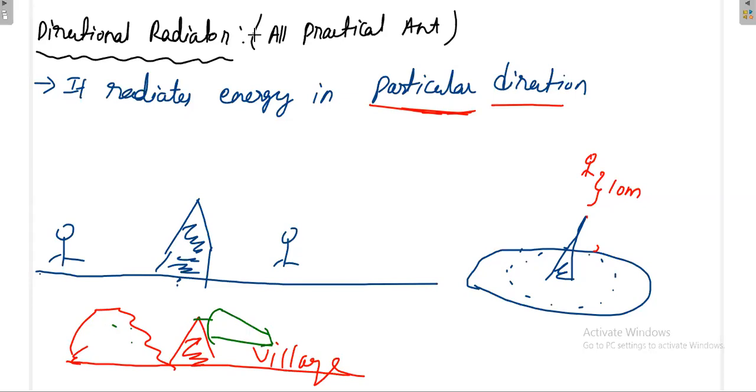Then what is an omnidirectional antenna? Generally, most probably you will get this question in the exam. Most people will get confused with the isotropic radiator. They get confused between isotropic and omnidirectional antenna.